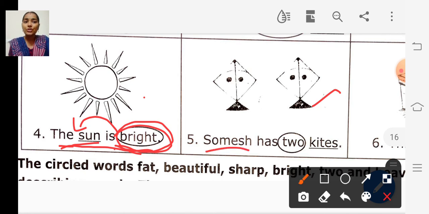Somesh has two kites. How many kites does he have? He has two kites. So the word two describes the kites. The word two is the adjective and the word kites is the noun.